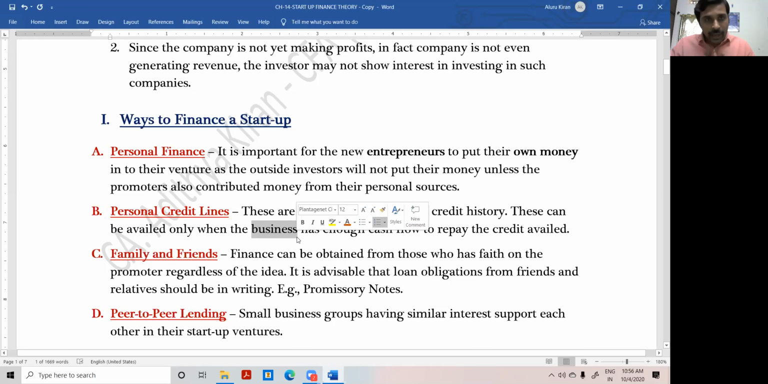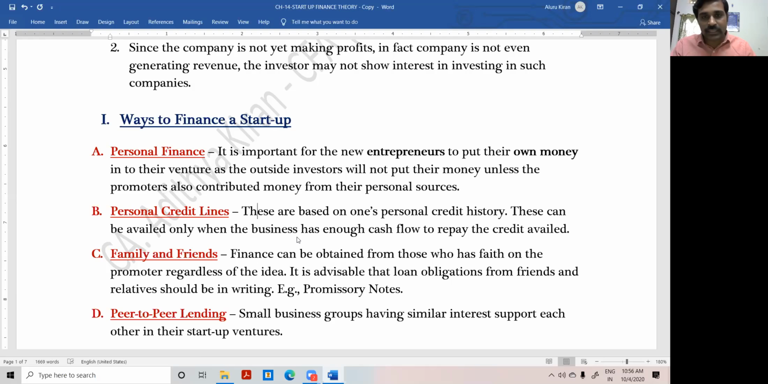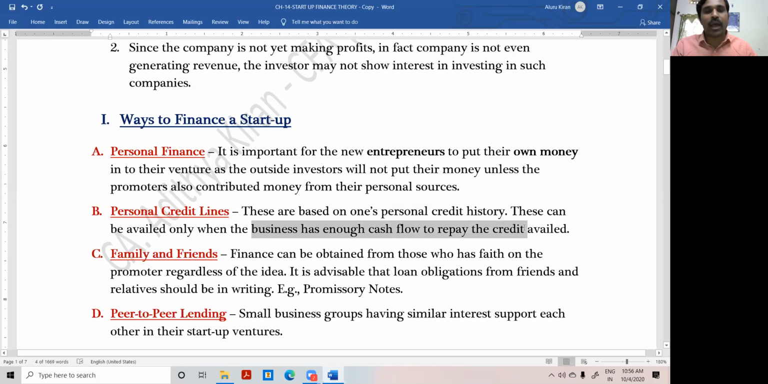You got the point? I personally have borrowed money from the banker a couple of times or multiple times, and I have repaid promptly, and I have a clean credit track record. Okay, right. But my business is the first time borrowing money. By seeing my personal credit history, the banker is giving a loan to the business. You got the point? By seeing personal credit history, the banker is giving a loan.